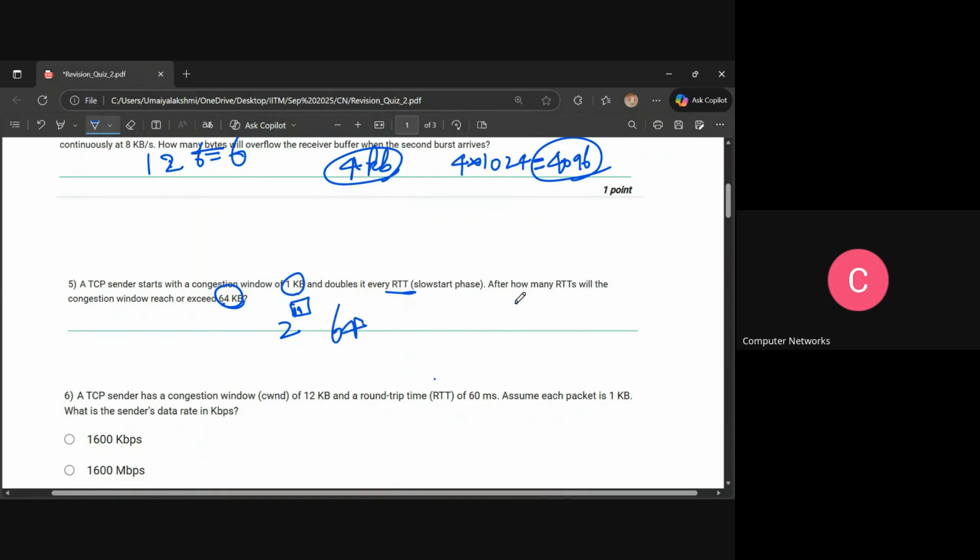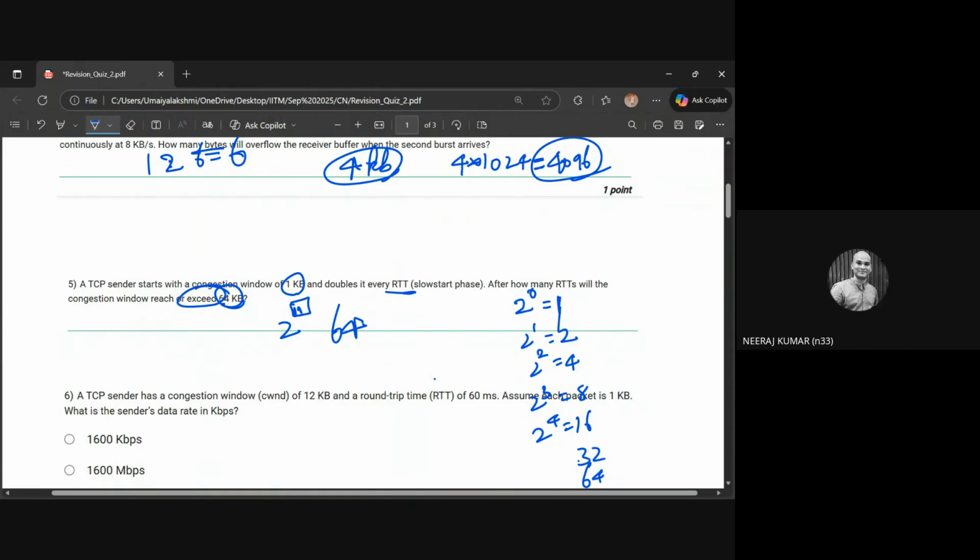Which means, let's say initially it will be 2 to the power of 0 is 1. 2 to the power of 1 is 2. 2 to the power of 2 is 4. Then 8. And then 16. 32. And 64. They're asking it has to reach above that. Yes. It has to exceed the 64 kb, right? No, it says reach or exceed.